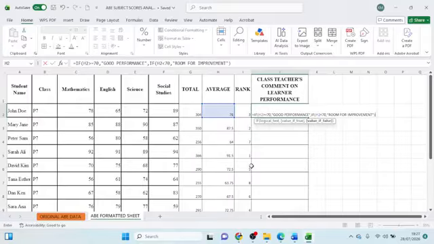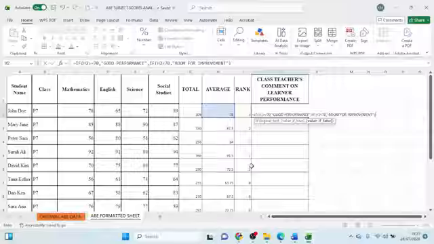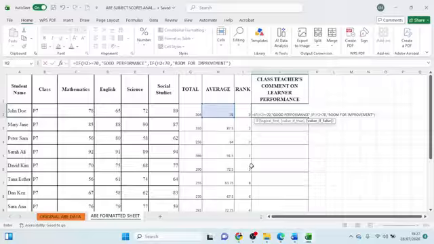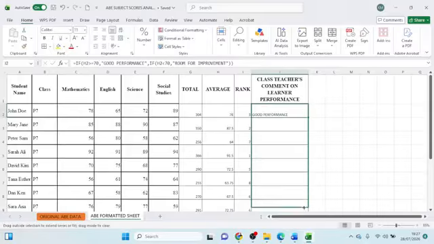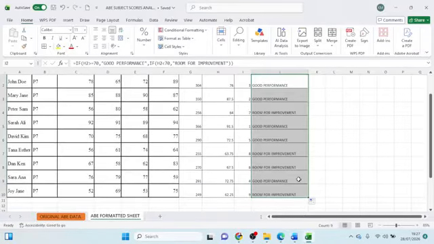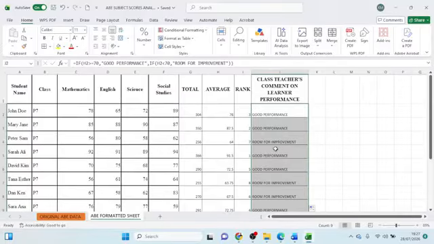So you see, maybe I've decided to comment on the learner scores, and it is the class teacher's wish that if a learner got below an average of 70, room for improvement. If a learner got above or equal to 70 as average, good performance. And I close the bracket 2 times because there are 2 ifs. So I want to get good performance and room for improvement for some learners.